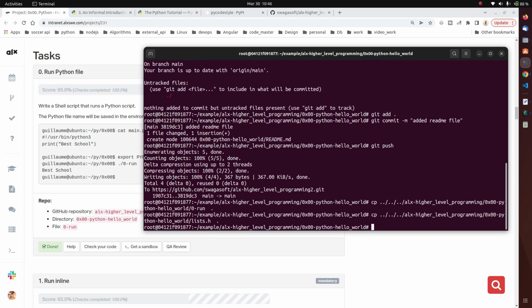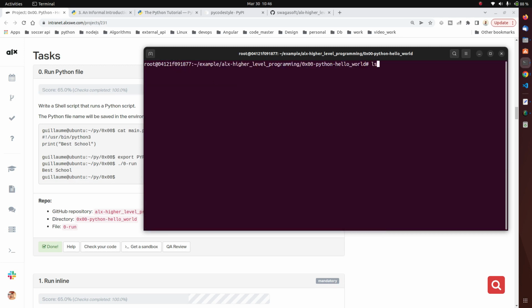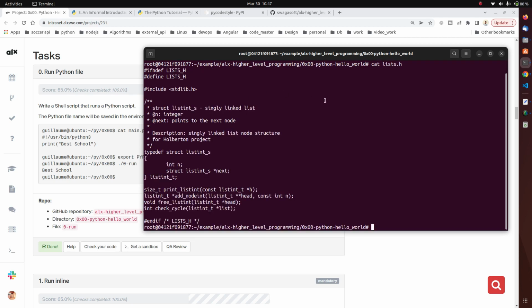Okay, so if I clear my screen and I do ls, we should now have the header file and the 0-run shell file. So you can see if I do cat the header file, this is the content of my header file.